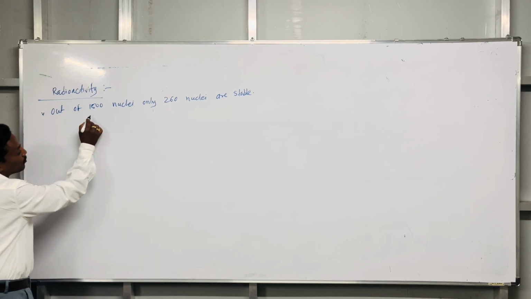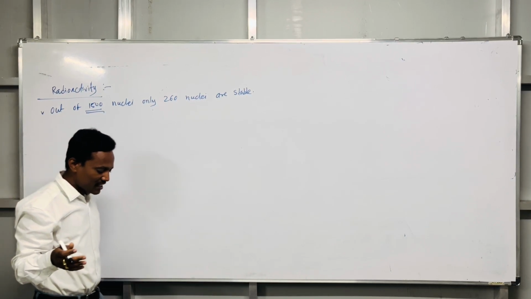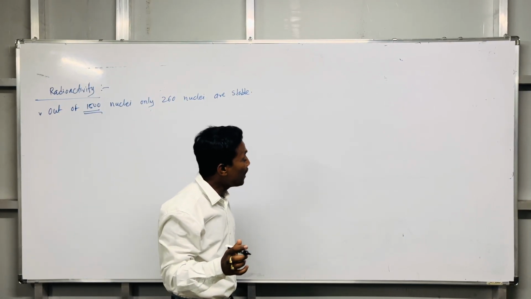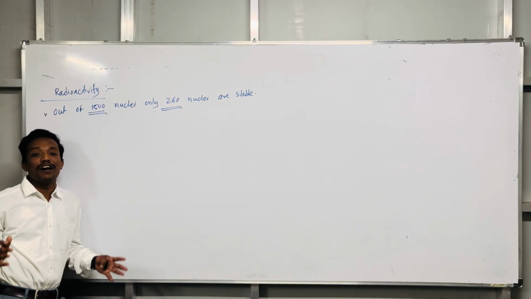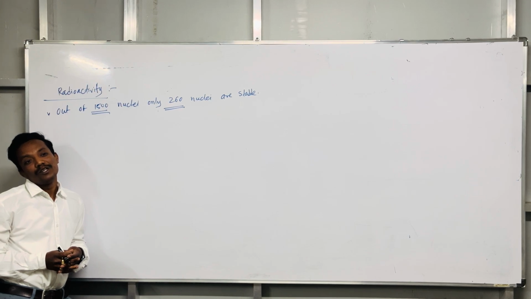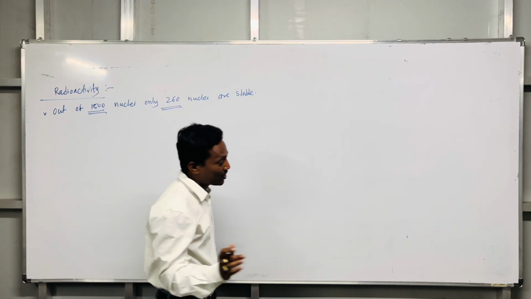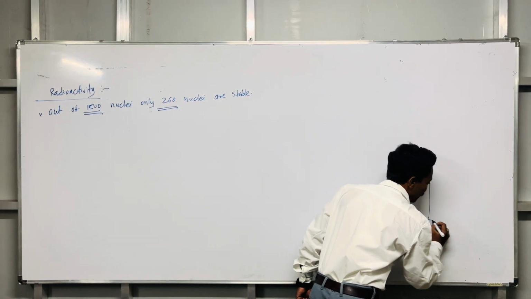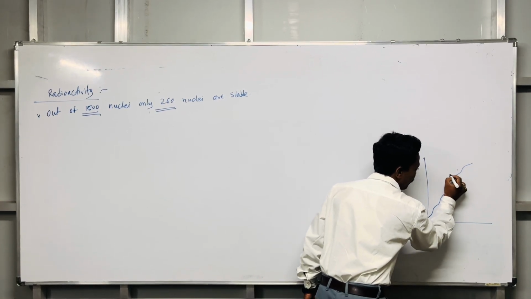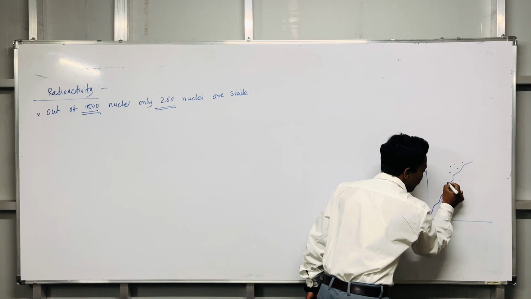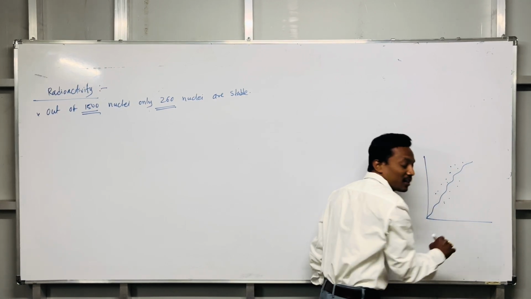So far, we know that there are about 1500 nuclei in existence, and only 260 of them are stable, which means the remaining are unstable nuclei. According to the previous lecture, we have drawn one graph, the stability curve, and below and above the stability curve, these nuclei are there.